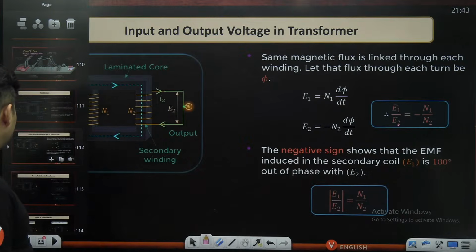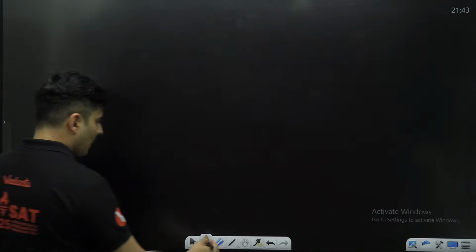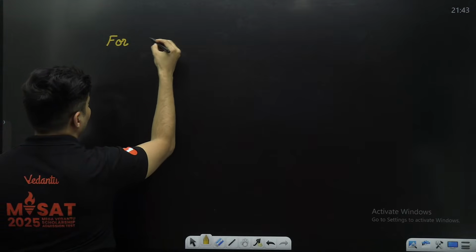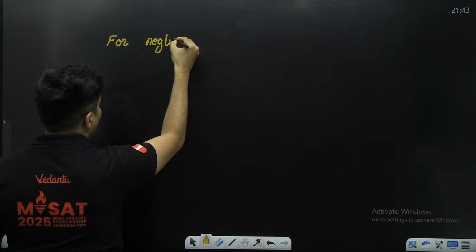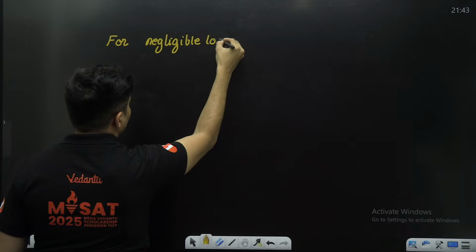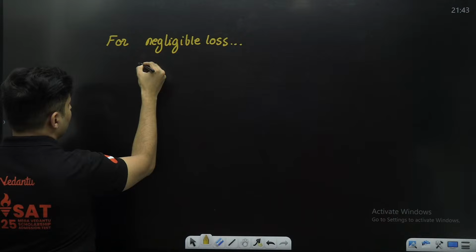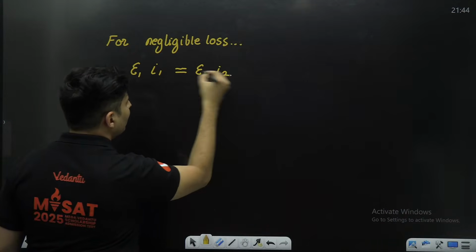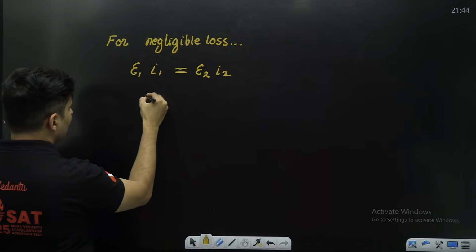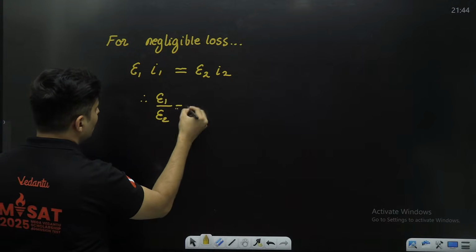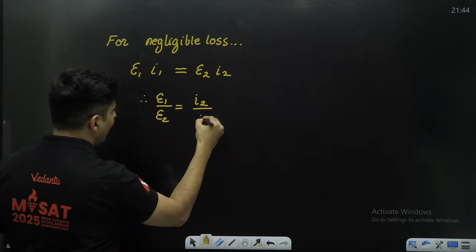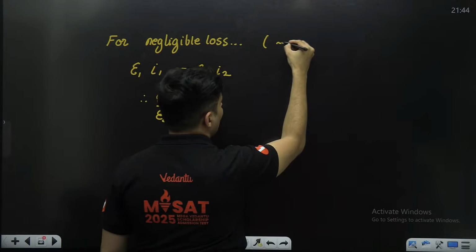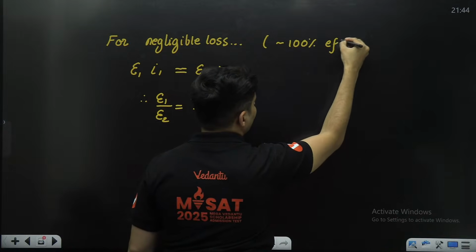But also do remember that for negligible loss, what will happen? E1 I1 will almost be equal to E2 I2. It will not be less, it will be almost the same. So therefore, E1 by E2 will be I2 by I1 only when it is almost 100% efficient.